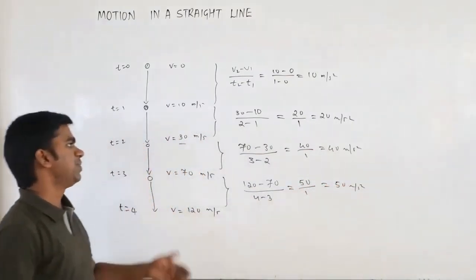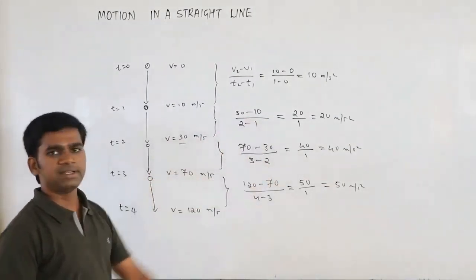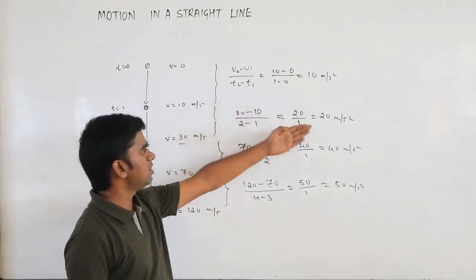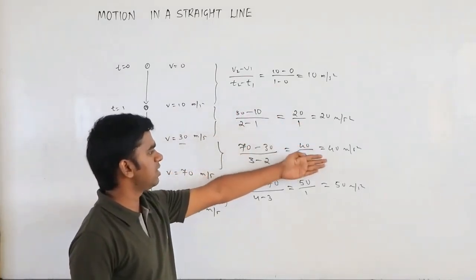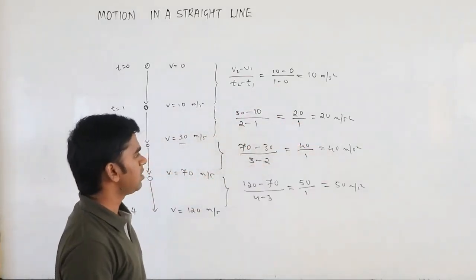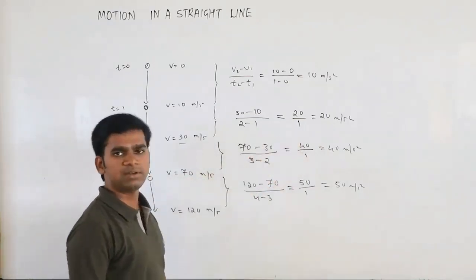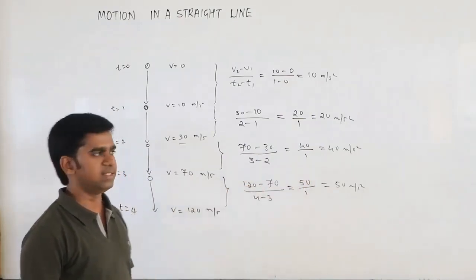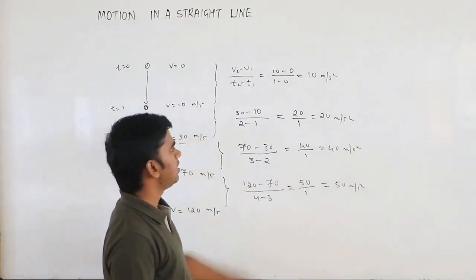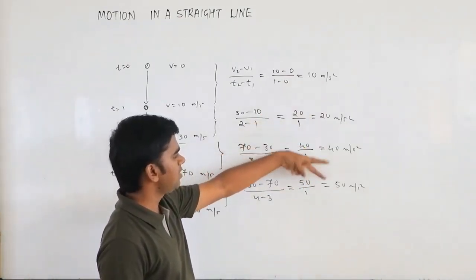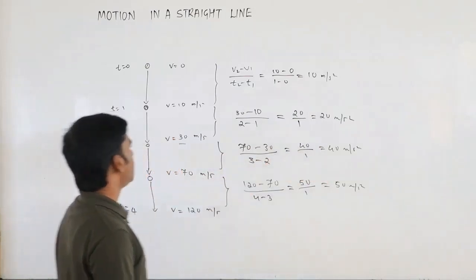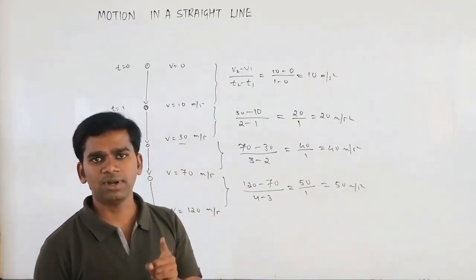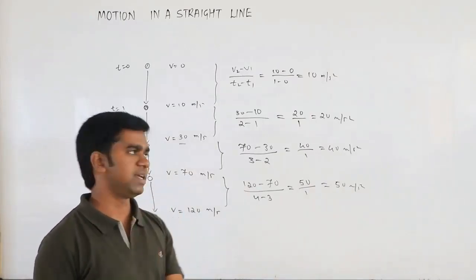So your acceleration is also increasing constantly. Before it was 10 meters per second squared, then 20, then 40, 50. The values do not have a constant gap, so we cannot say it is uniformly accelerated. It is non-uniformly accelerated, because here the difference is 10, here it is 20, here it is again 10. This is the acceleration I calculated for a unit time interval of 1 second.